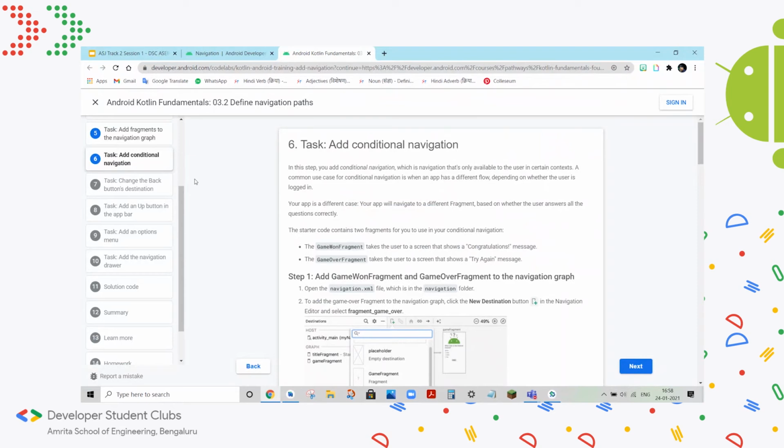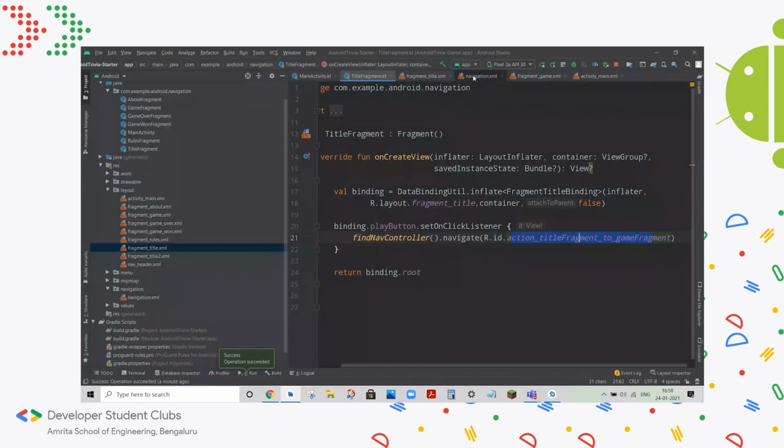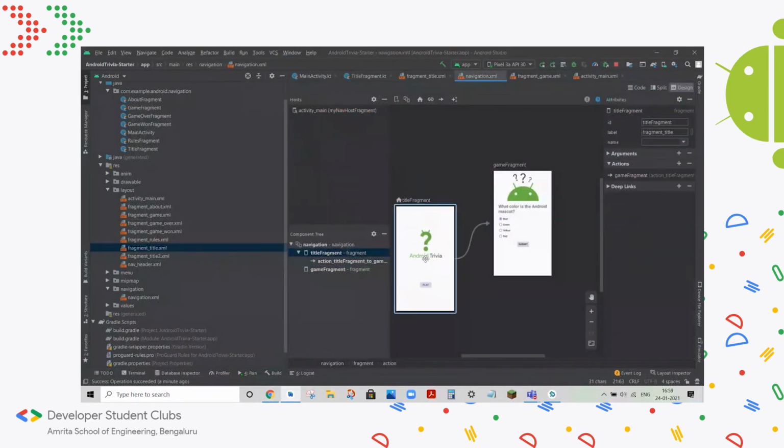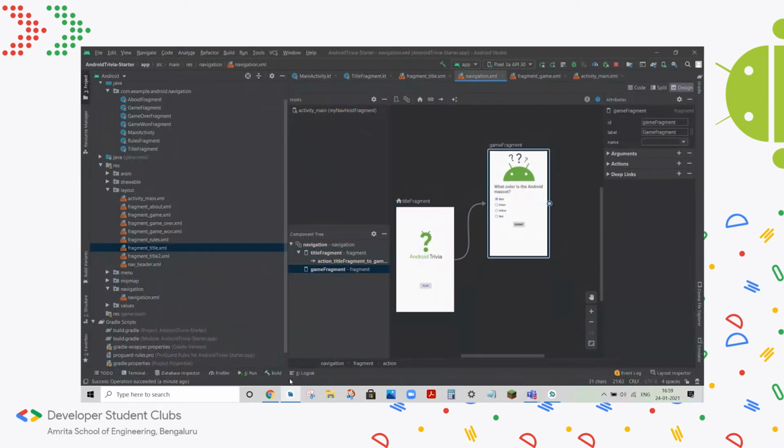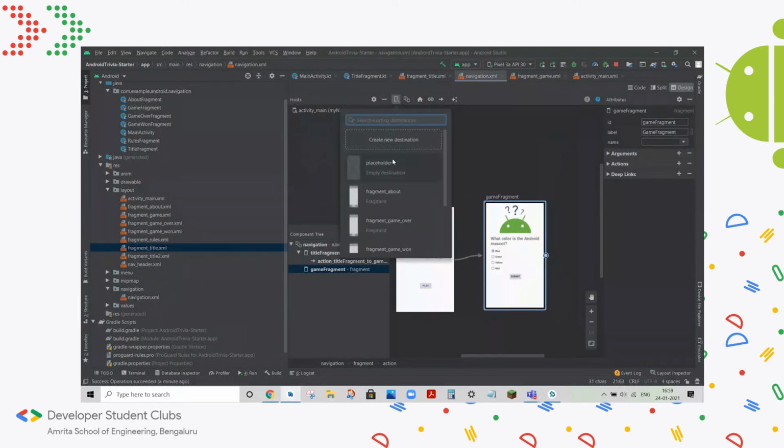So now we'll talk about conditional navigation. Basically, in a quiz app, to take an example, you either have the congratulations message or a game over message: game over if the person gets too many questions wrong, and congratulations if the person gets all of them right. So we'll see how that's possible as well. The first thing we need to do is include both of them in our nav graph here.